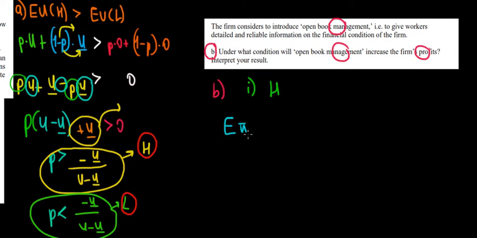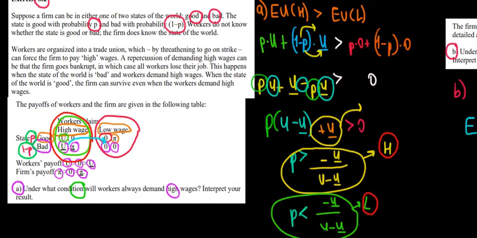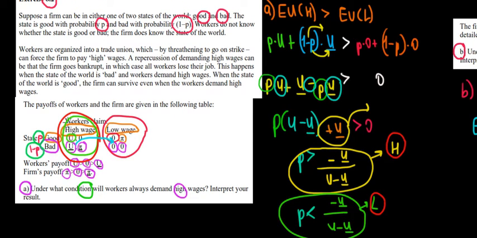So we think about expectation. We think about the firm. So we think about its profits when they open the books. Let's see, it's over here in the table. We'll use that. Okay. So we're dealing with this column. When the workers claim high wages, right? And the company tells everything to the workers about the economy.